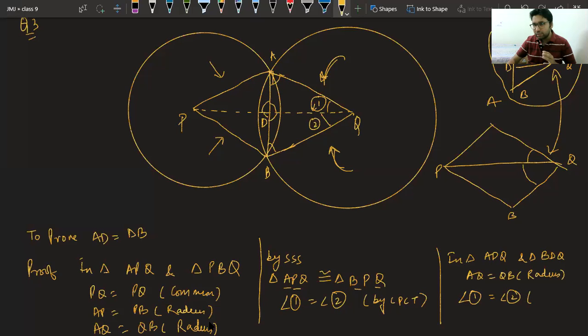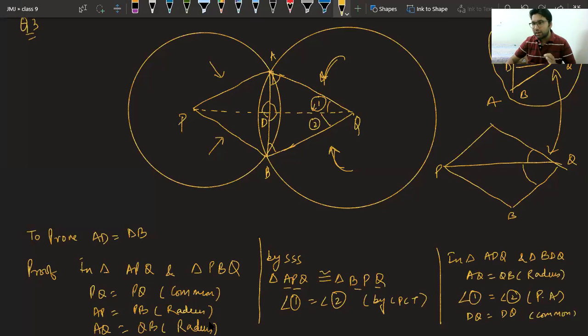And the third thing, this is PA, proved above. And the third thing, class, DQ, better not BQ, DQ. DQ equal to DQ, both common.